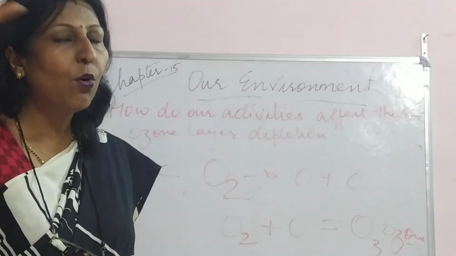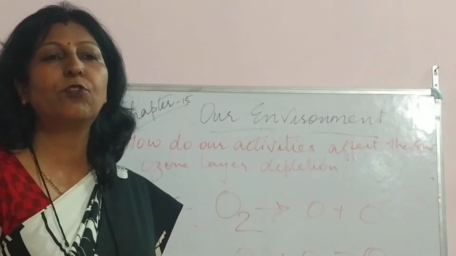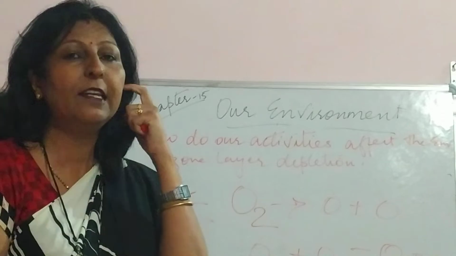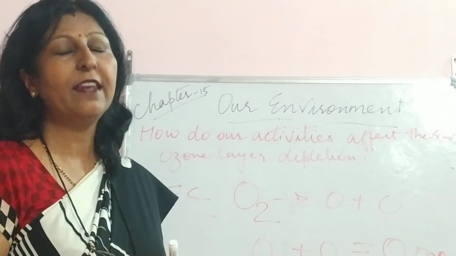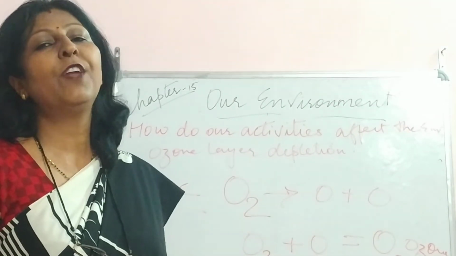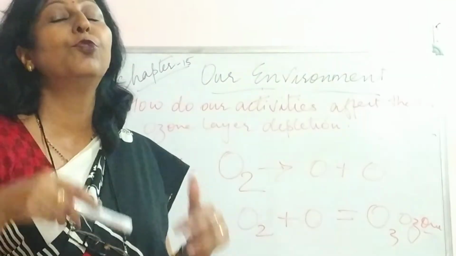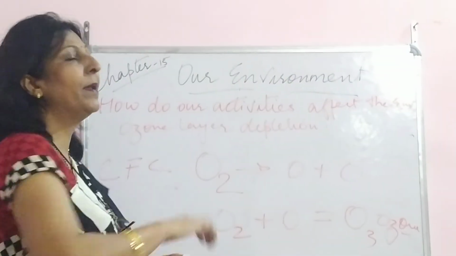Just like when an umbrella tears and a hole forms, the rain or the sunlight, whichever it is, will pass through it and burn our skin. Just like that, holes are made in the ozone layer, degrading it. And finally, all the living organisms are suffering due to our own activities.